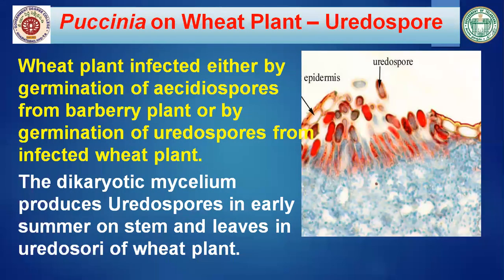So the dikaryotic mycelium is produced by the germination of these aeciospores which are liberated from the barberry plant, or by germination of uredospores from any other infected wheat plant. Whatever it may be, the infection may start in either way. So the dikaryotic mycelium produces uredospores in early summer on stem and leaves of the wheat plant.